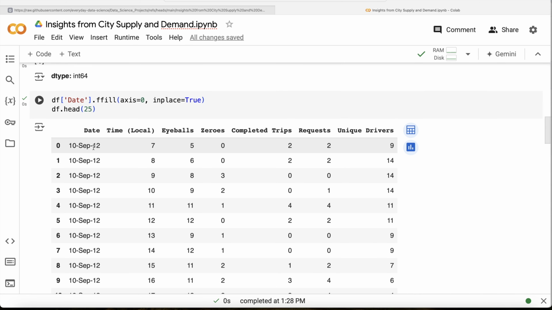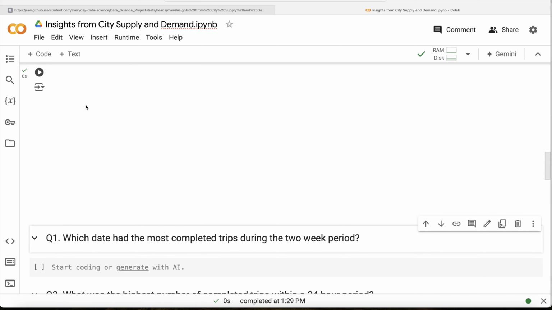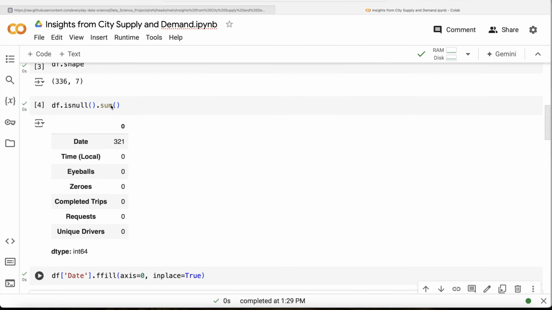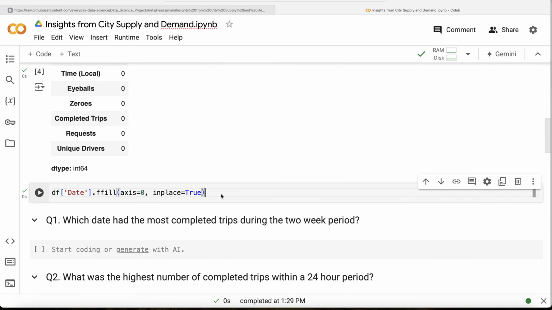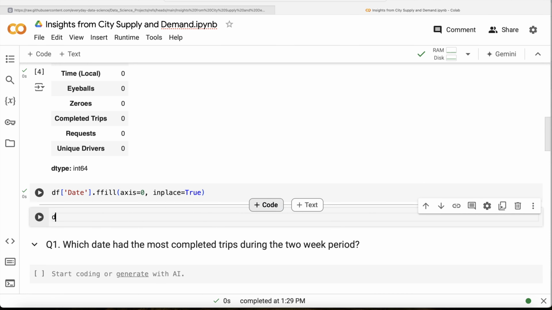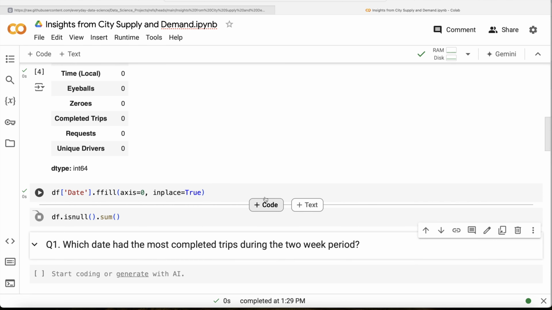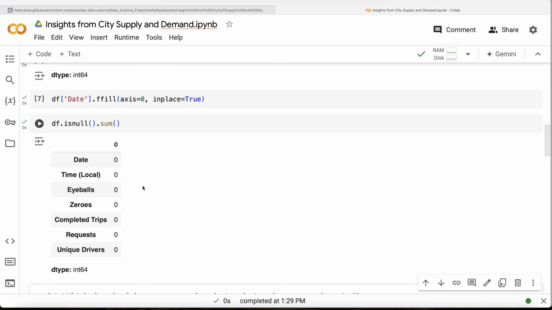Now once we have this, let's again check if there are any null values remaining. Let us add a new cell, df.isnull().sum(), and run this. Now if you look at it, none of the columns have any missing values.